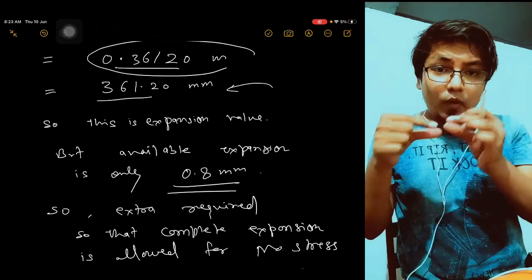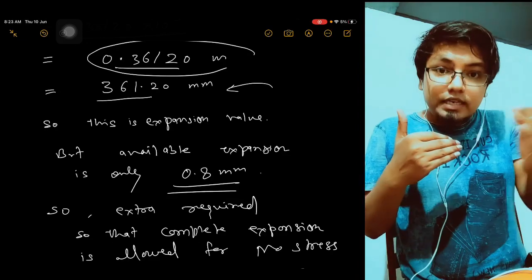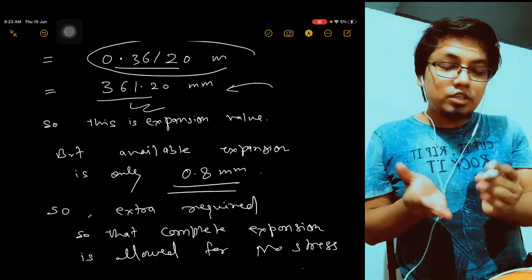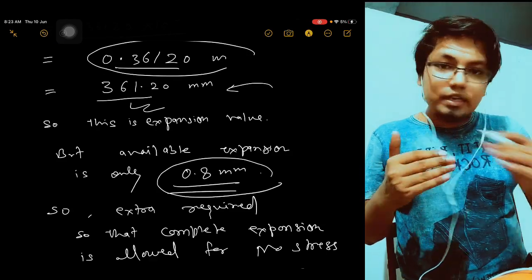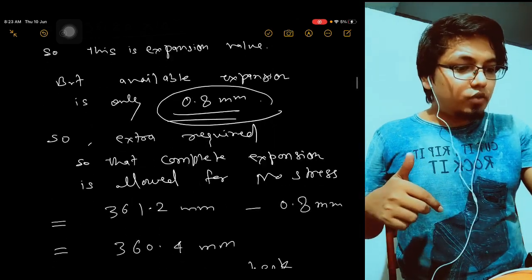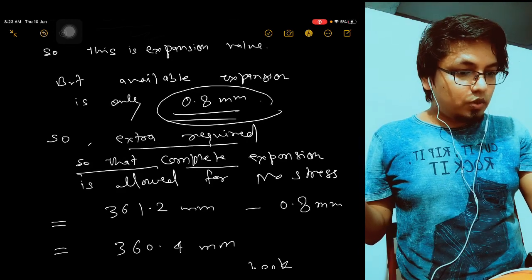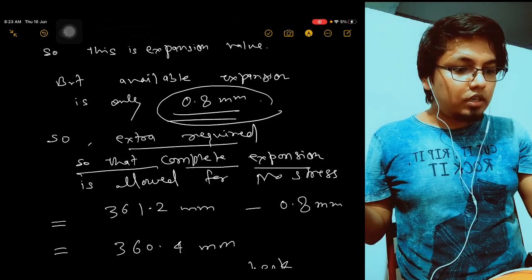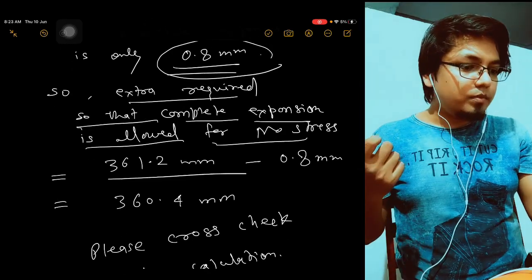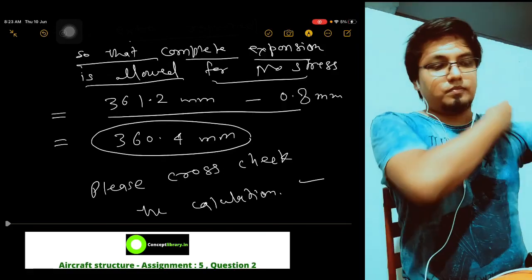It means this provided gap is very small, so a huge amount of thermal stress will be produced. It means we should increase the gap, right? So 361 is the total expansion, in that 0.8 is already given, and the remaining you subtract. So that is the extra required, so that the complete expansion is allowed for no stress. For no stress, subtract, so this much is extra. Okay, please cross check. I hope you understood.